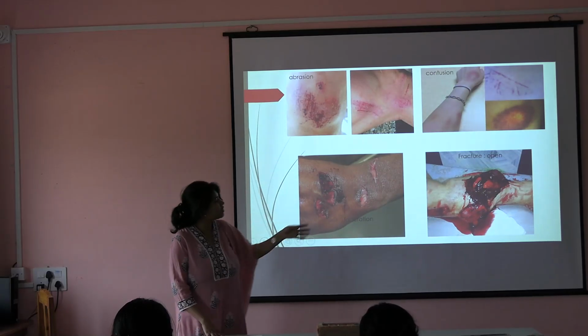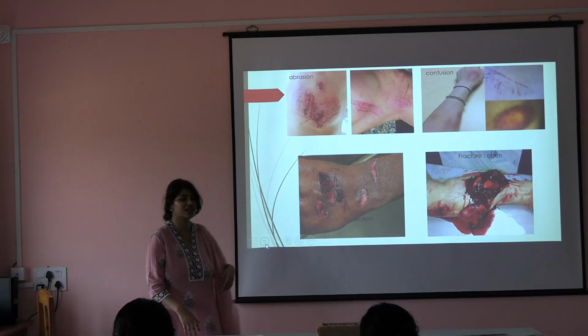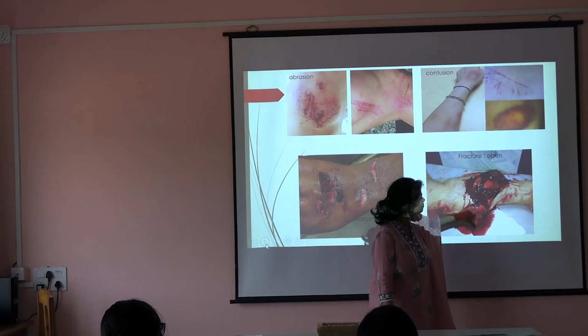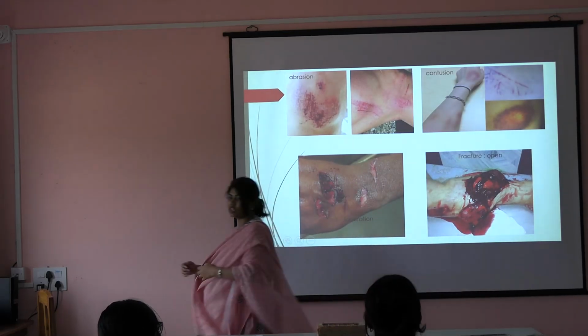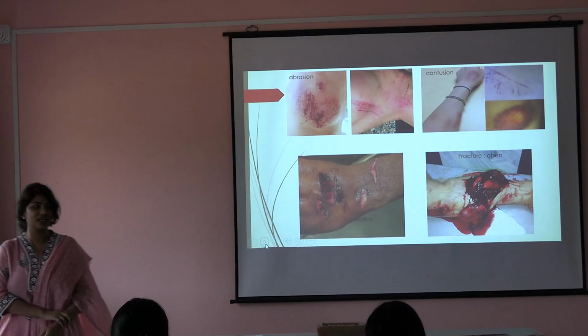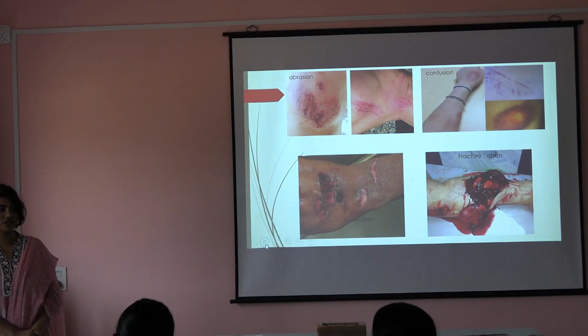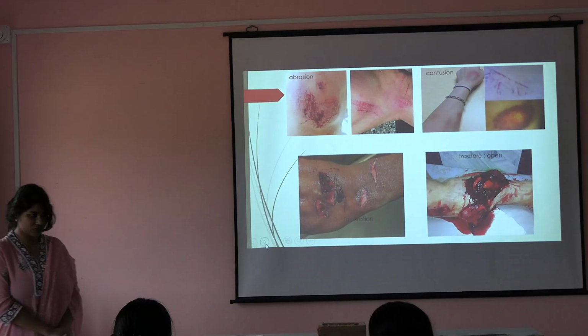And fracture. This is an open type of fracture. Why can you call it a fracture? These are the ends of the bones. This is a type of open fracture. Examine the radiographs which you are provided, and you will find the fracture level and what type of fracture you have. Closed fracture.